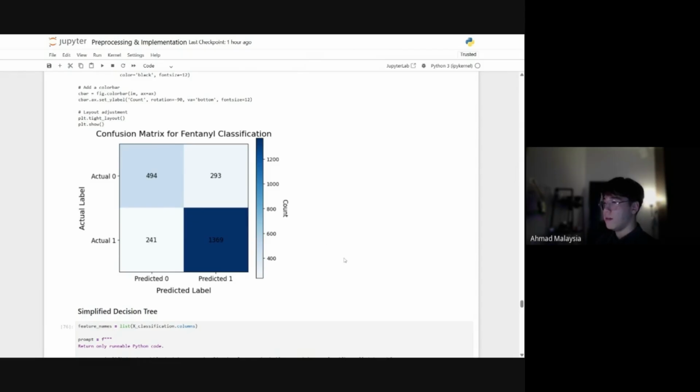This is the same thing, it's just more visually pleasing. If I was about to show it to someone who doesn't understand anything about classification or machine learning in general, they could probably understand this with a few explanations. As we saw earlier, the 494 and the 1369 are the correctly predicted class labels.